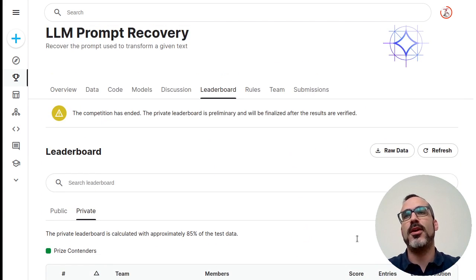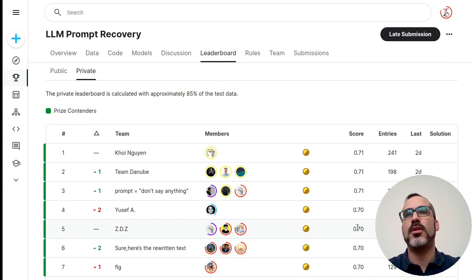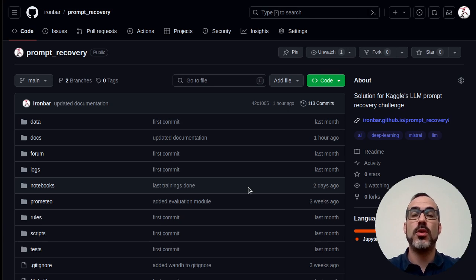So this was all the recap of my solution. You can go to Kaggle to see more about the competition. Also, all the code I prepared for the competition is open source and publicly available on GitHub.